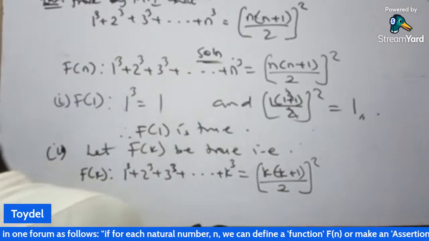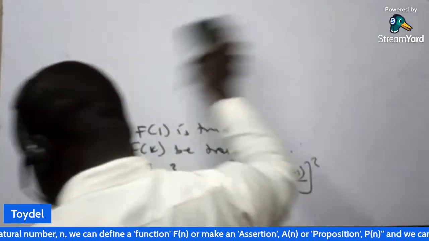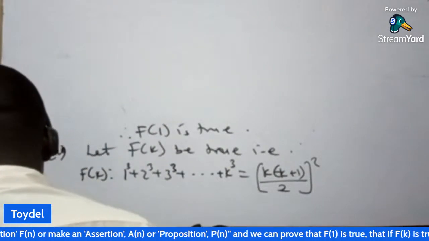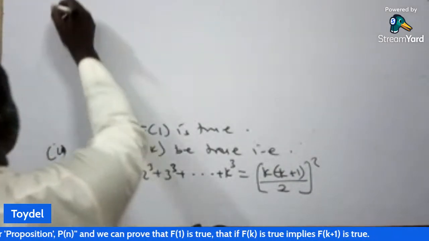So we assume that that one is true. Then we now move to the third condition that must be satisfied.